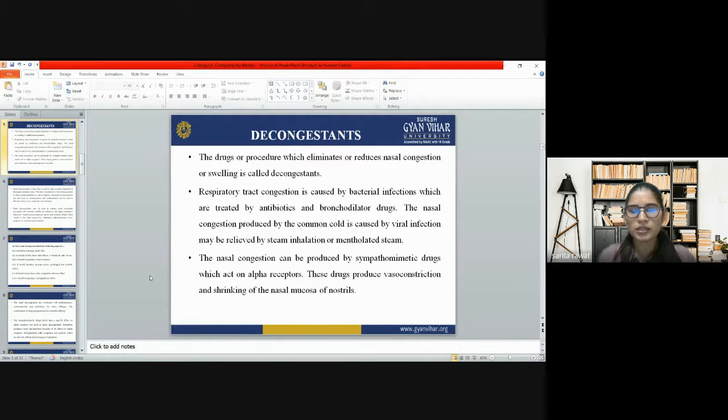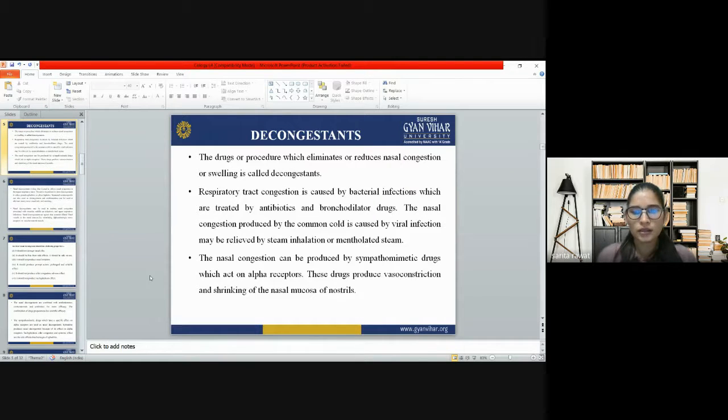So when a person suffers from respiratory tract congestion due to bacterial infection, they go for antibiotic or bronchodilator treatment, but they can also use other therapeutic or prophylactic treatment, like steam inhalation or medicated steam inhalation, when they have a viral infection and common cold.